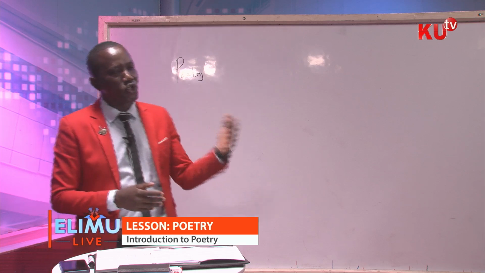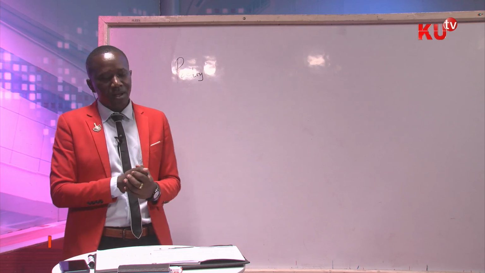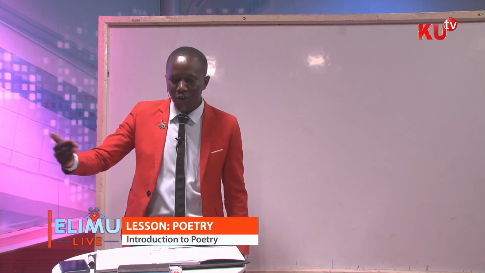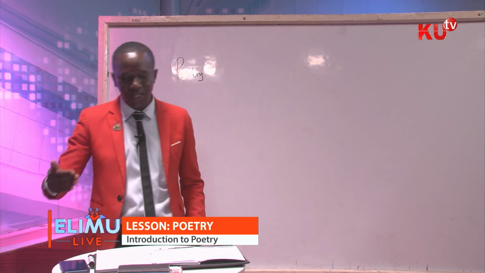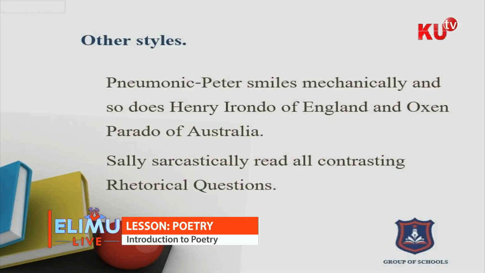And then we have Irondo for irony. We have England for euphemism. We have Oxen for oxymoron.